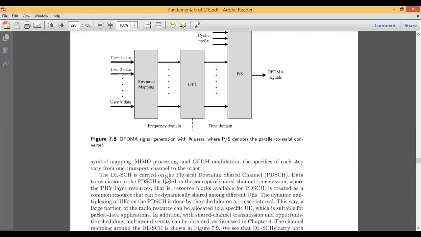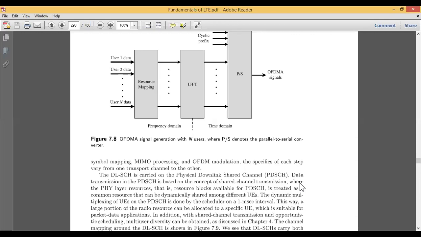When it comes to the physical downlink shared channel, in short PDSCH, the data transmission is completely based on the concept of shared channel transmission. For example, if you want to transmit binary data onto the channel, it has to be sent through the physical channel.